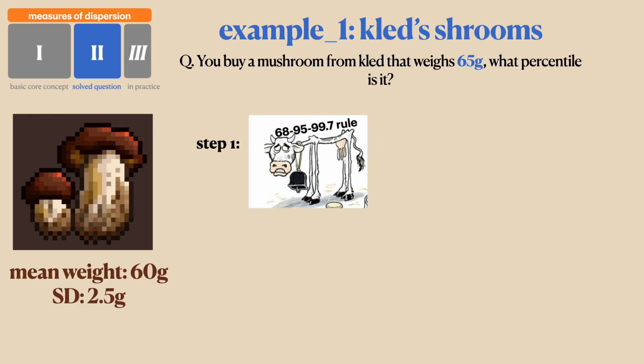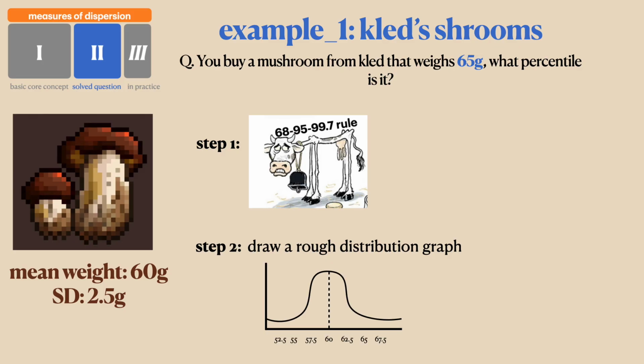Now, the clue to answering any MBME question related to measures of dispersion is to never forget the 68, 95, 99.7 rule. So step number 1, remember the rule, write it down on a piece of paper, doesn't matter. Step number 2 to approach these questions is to draw a rough distribution curve. Now, during the exam, you're going to have a whiteboard, so this is the perfect time to use it. You draw a rough distribution curve like this, normally distributed data, 60 grams being right at the middle because that's your mean, and then you write it down up to 3 standard deviations. I recommend going up to 3 standard deviations. Maybe you may not have to go that far, but usually it's just safer.